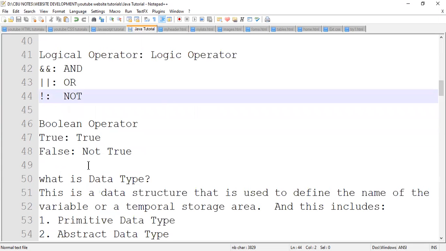Then the Boolean operator, which I believe those who have done some electronics have looked at this topic at length. Boolean operator basically is just the topic that we normally use in computer architecture to mean off or on. So if you switch on the light, it is on. You switch it off, it is off. So now when you switch on the light, it means it is true. The cable indicates true, or the circuit indicates true rather.